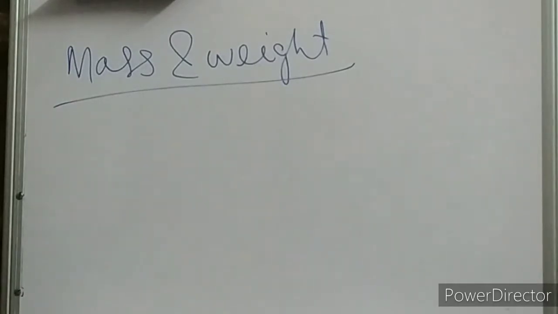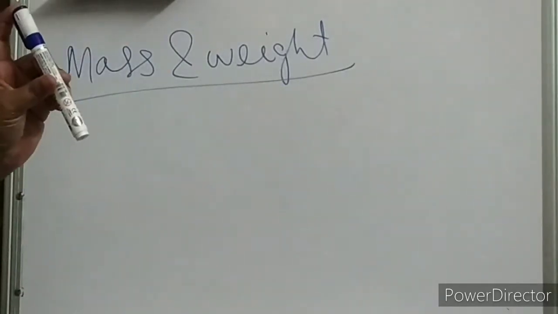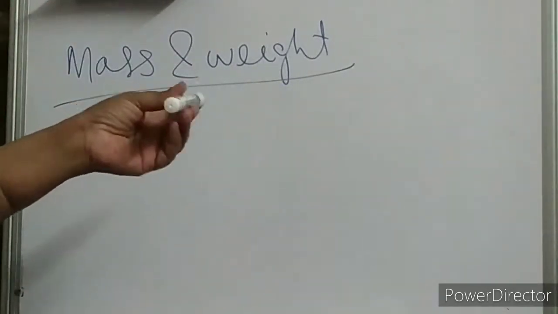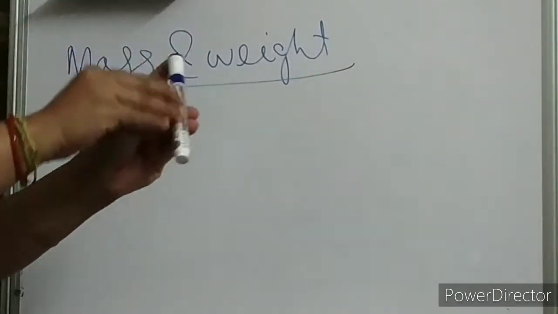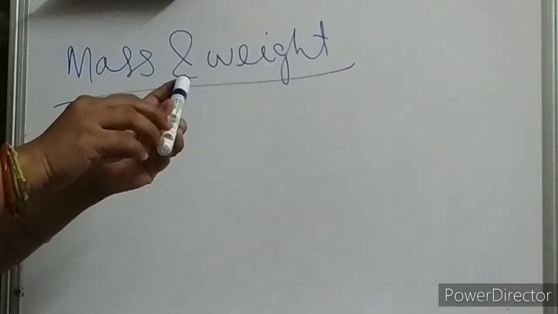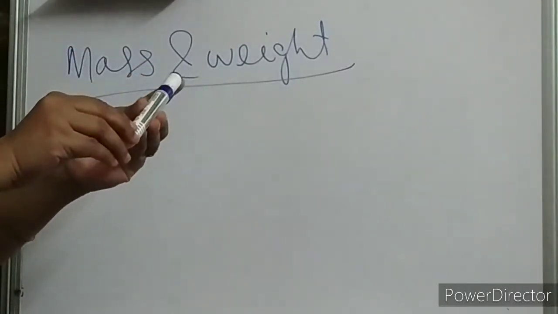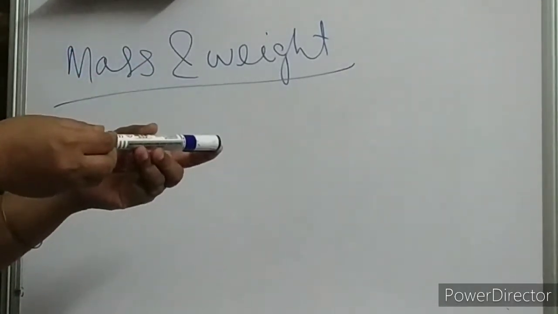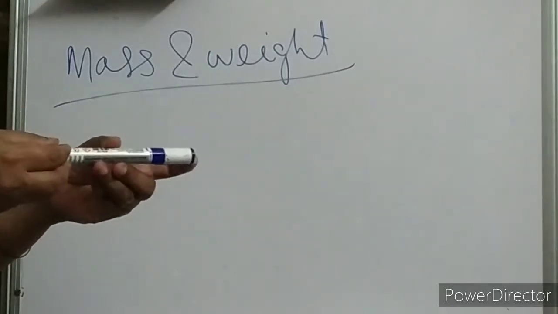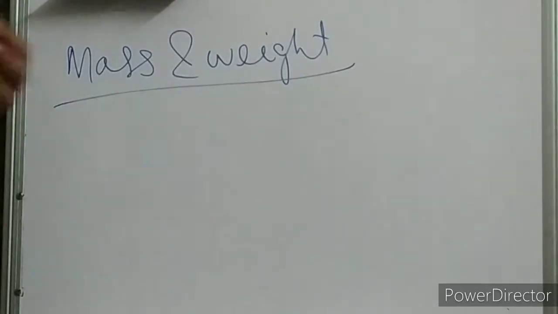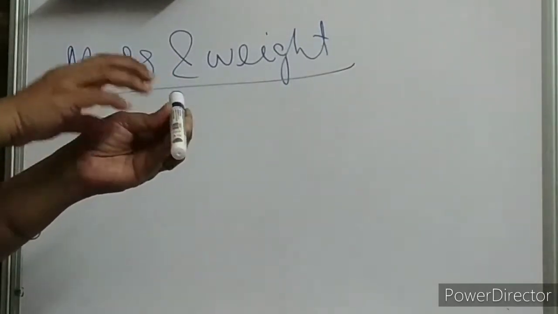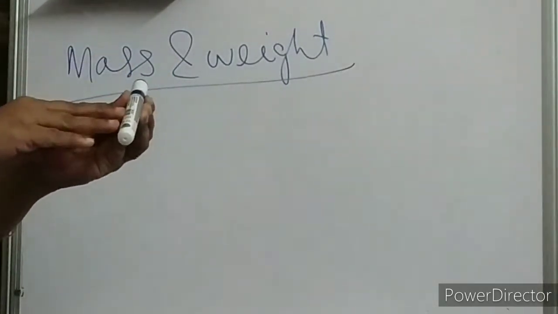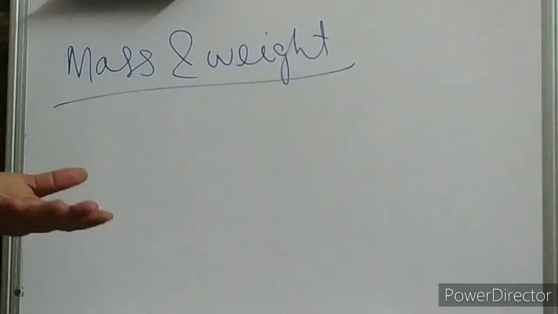What does it mean? Suppose this is your pen. What is the mass of this pen? That means the amount of the material used to make this pen, the amount of plastic used to make this pen. That is your matter only. Clear? So mass of the body is the quantity of matter. How much matter is there to make this particular object is your mass.